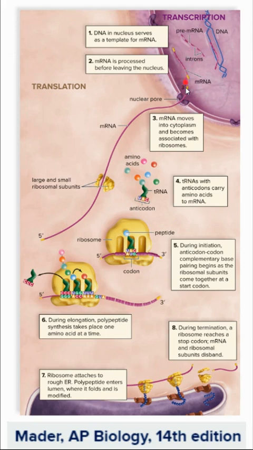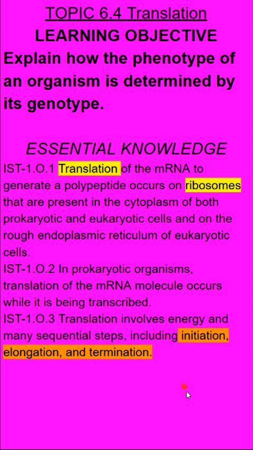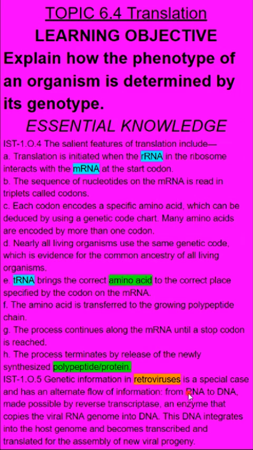So we have our transcription happening. The messenger RNA is going to the ribosome, which has large and small subunits. At the ribosome, the transfer RNA will bind, and the ribosomal RNA will help form the peptide bonds until it hits the termination sequence, where the protein will be released, the messenger RNA will be released, and the subunits will dissociate. So again, translation occurs at ribosomes through initiation, elongation, and termination. Messenger RNA, ribosomal RNA, and transfer RNA combine amino acids into polypeptides and proteins, and retroviruses kind of alternate the flow of information.